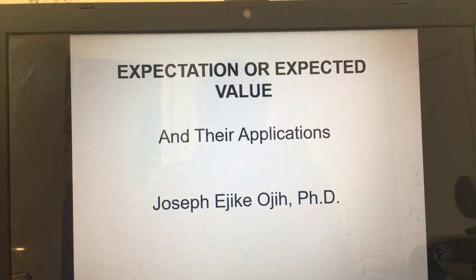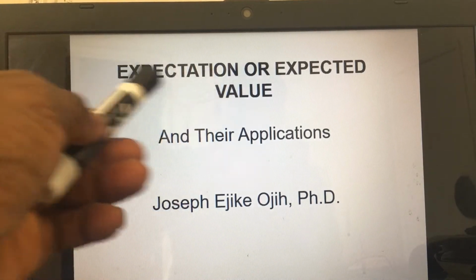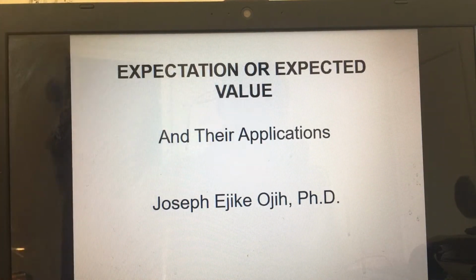So for these risks, some locations and zip code have higher risk. So people in those zip code or locations pay higher premium on their car insurance, even though they might have the same or similar driving records. Anyway, this is where this kind of thing can be applied, expectation.